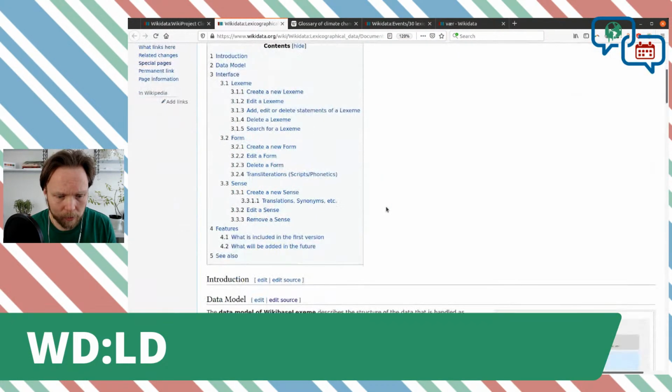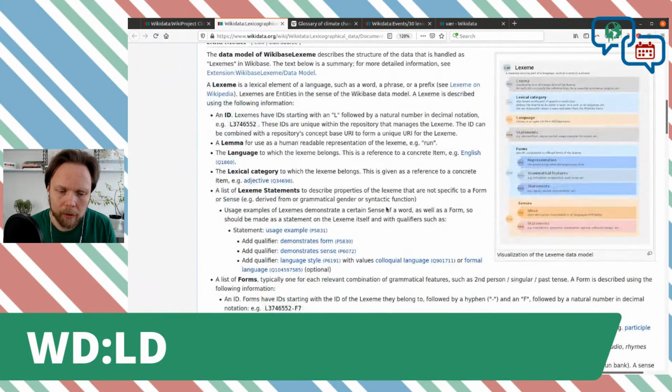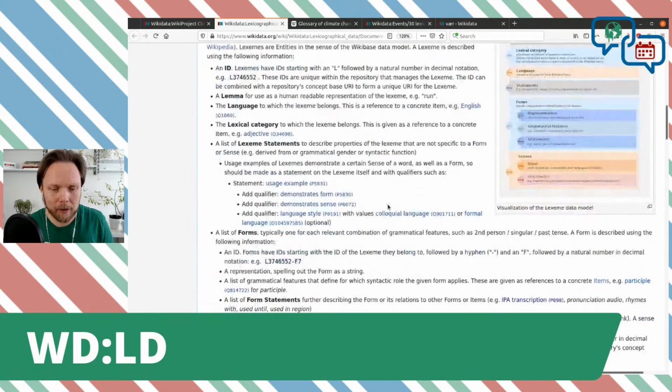It talks a little bit about the data model, and that's quite good to take a look at in the beginning, because you can put statements on the root of the lexeme, on the sense, and also on the different forms. So take a look here to see which ones go where. It might not be totally obvious at the start, but after you get a hang of it, you get a sense for it: yes, I know where to put this.